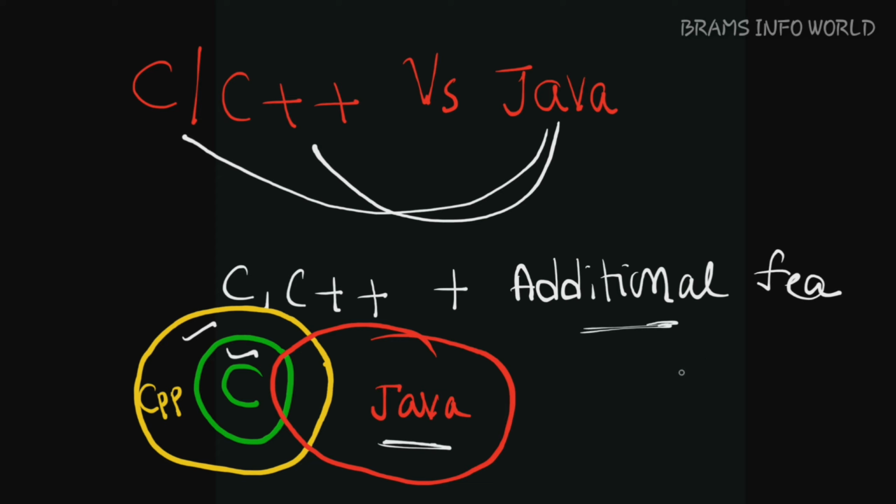But in this case we should know that some of the concepts of C and some of the concepts of C++ are not used in the Java language. Let us discuss each and every detail point by point, and it is one of the important questions in examinations also. So let us find out the differences between C and Java. The first side is C language, and the other side is Java language. Let us talk about point 1.